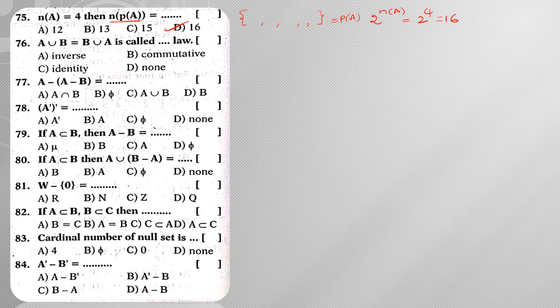So power set contains all the subsets. That is the reason why we have used the formula of number of subsets. Next, A union B is equal to B union A. So this particular law is nothing but called as commutative law.